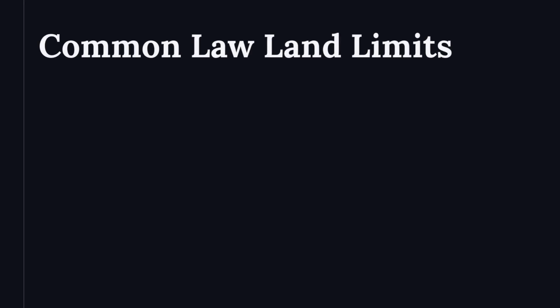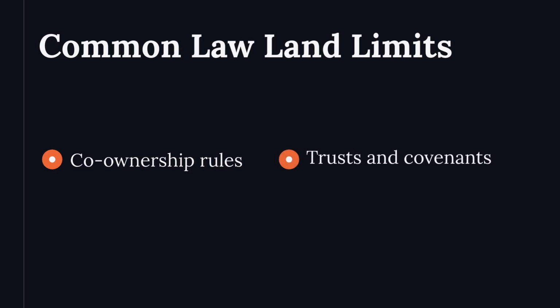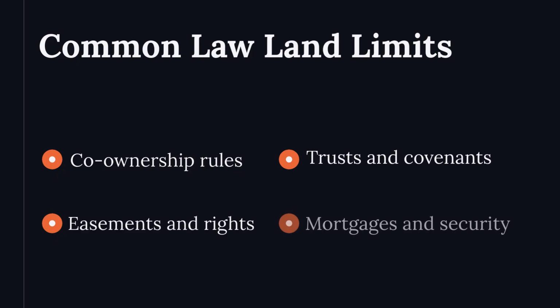Common law limits include co-ownership and trusts. Restrictive covenants bind future owners. Easements grant rights over land. Mortgages create security interests. These limits ensure responsible land use.